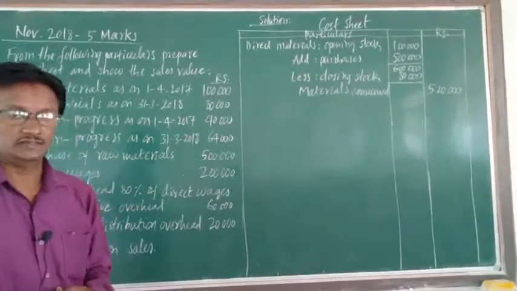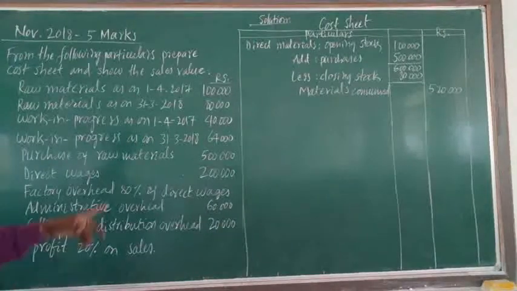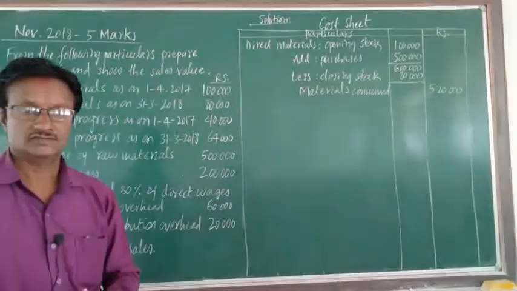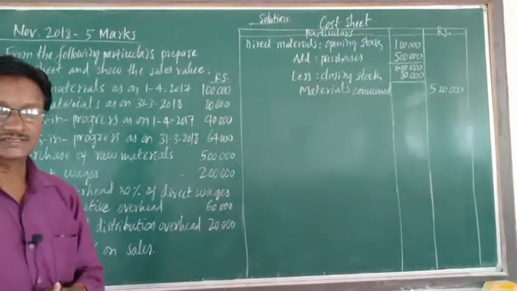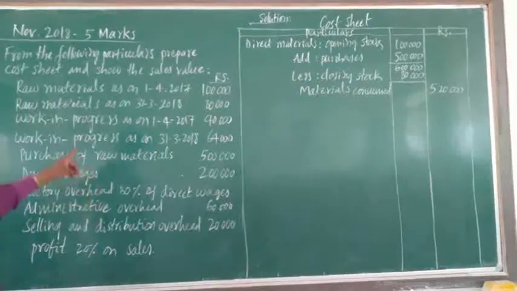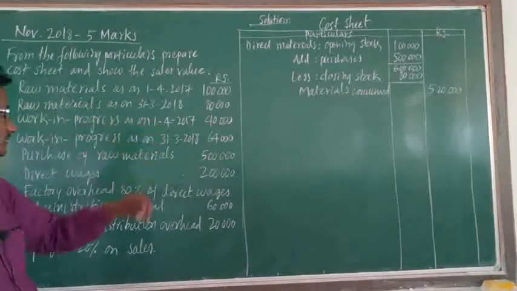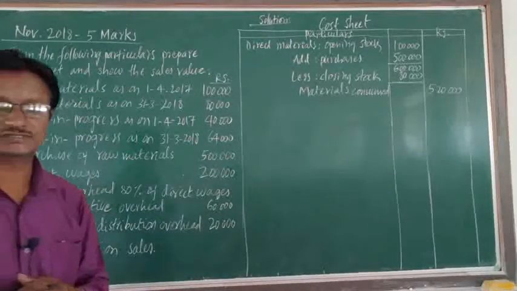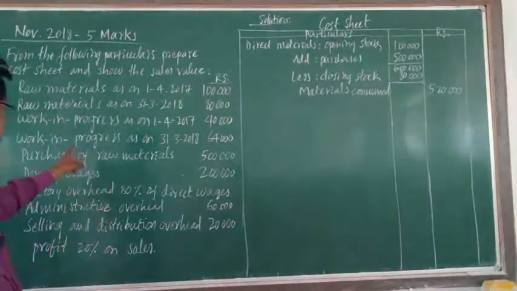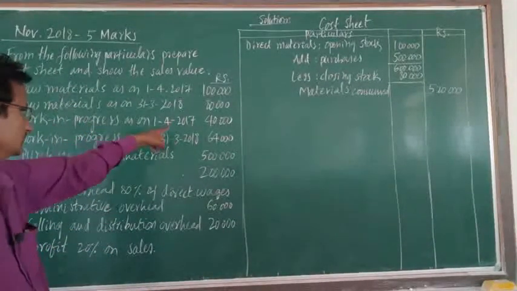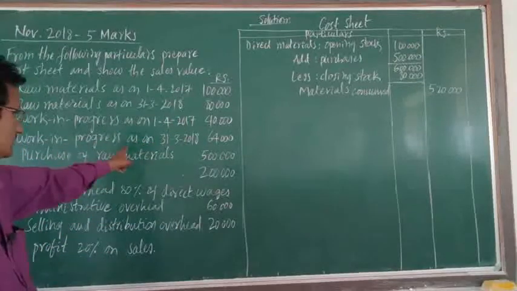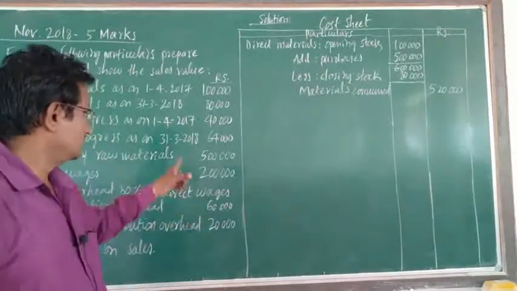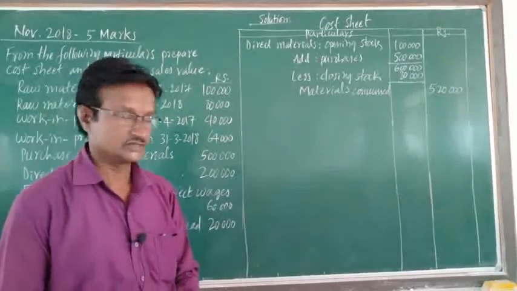The data given are, the first item is raw materials as on 1/4/2017, that is the opening stock of raw material. Then raw materials as on 31st/3/2018, that is 80,000 rupees, the closing stock of raw materials. Next is work in progress on 1/4/2017 and work in progress on 31st/3/2018. These are the opening and closing stock of work in progress.